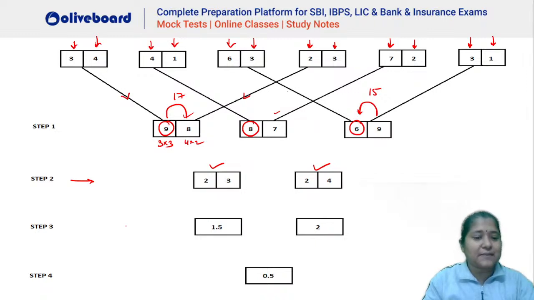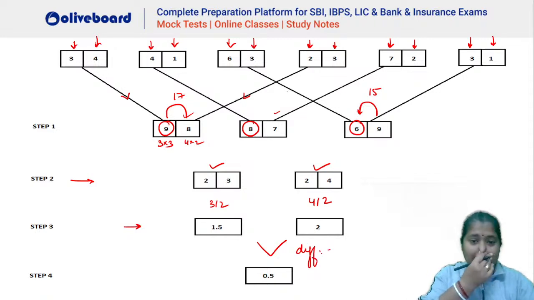Okay. What about step number 3? Step number 3 is very, very easy. It is divided by 2. That is the first divided by second or second divided by first. You can see that this is 3 by 2, isn't it? This is similarly 4 by 2. Bilkul. So you can see we have the logic here that we have divided the second number by the first number. And similarly, this is the difference here, right? Difference in here. I hope this is clear, everybody.